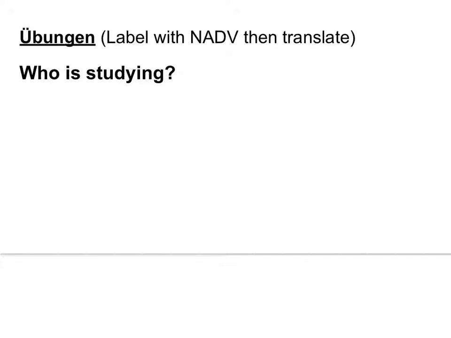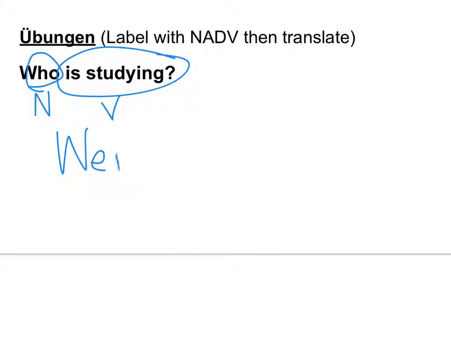What about this one? We're not going to label this one, or I won't give you the separate time to do it. Let's just do it together. What is nominative in the sentence? Who? They're the one doing the studying, so it's nominative. What about a verb? Is studying. And we don't have anything else. So, how do you say who in nominative? Wer. And is studying.